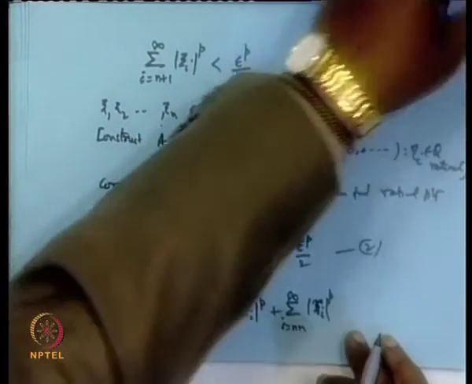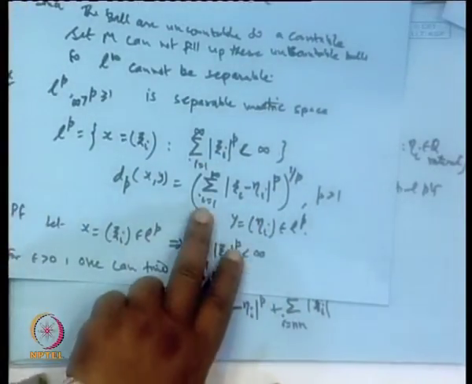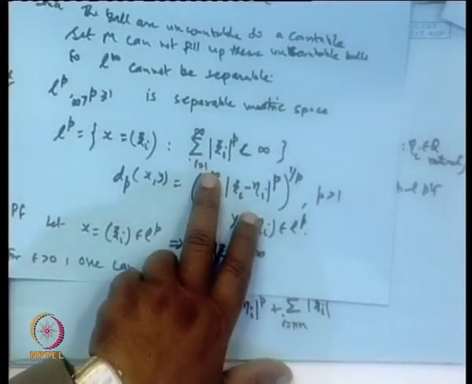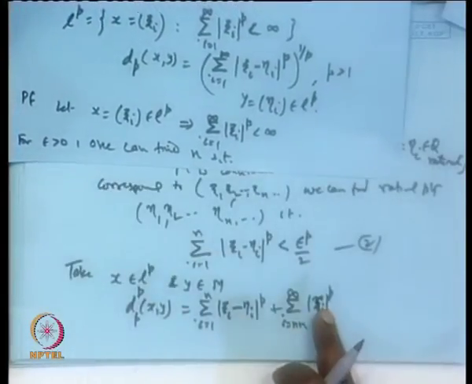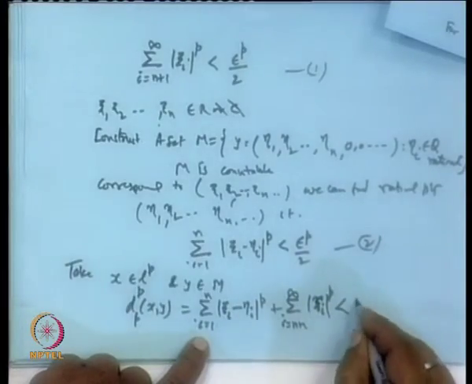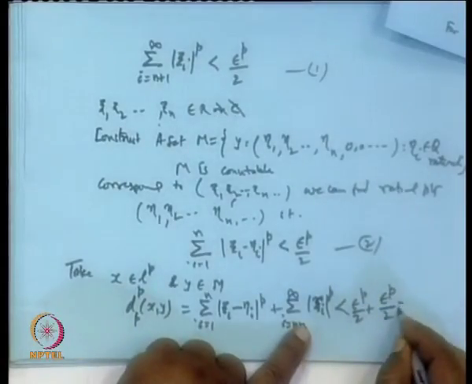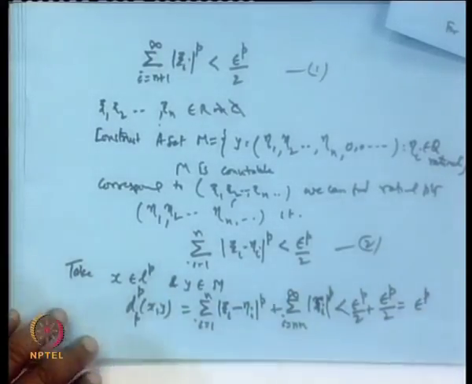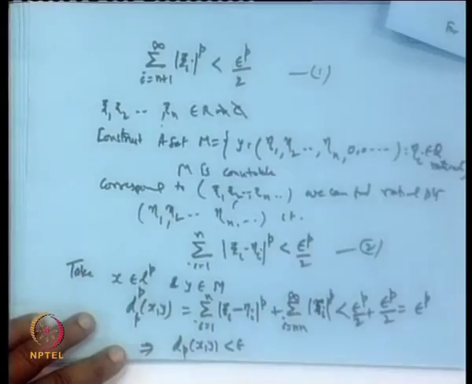Because this series is there, this is our series. So, when i is equal to 1 to n, the eta 1, eta 2, eta n are there, but when i is equal to n plus 1, eta n plus 1 is 0 and so on. So, basically for i equal to 1 to n, you are getting this term, and after that xi i minus 0 comes. Now, this is less than epsilon to the power p by 2, and this is less than epsilon to the power p by 2, total becomes epsilon to the power p. So, take the power 1 by p on both sides, we get dp of x, y is less than epsilon.